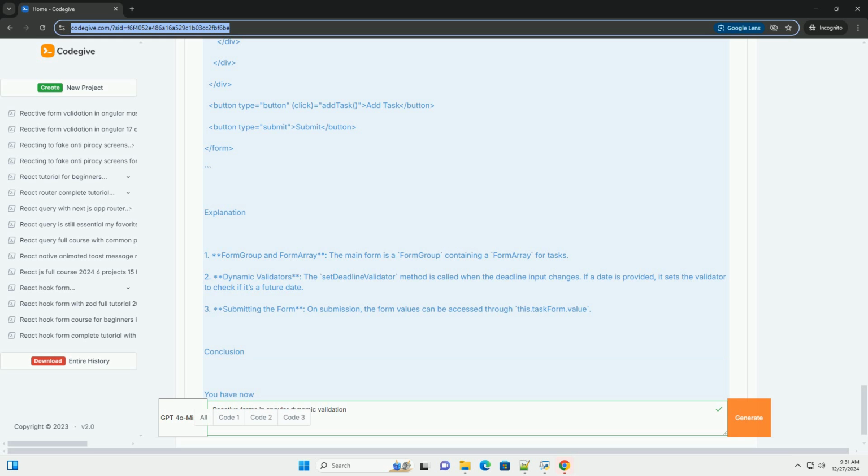Conclusion. You have now created a reactive form in Angular with dynamic validation. This setup allows you to flexibly manage form controls and their validations based on user input. You can extend this example to include more complex validations or additional fields as needed.